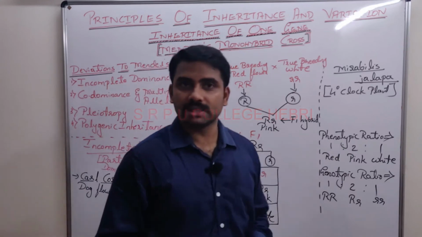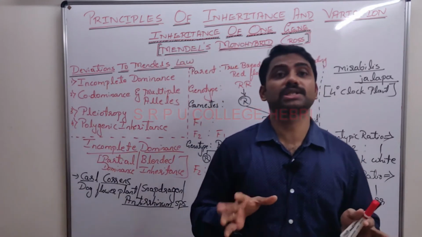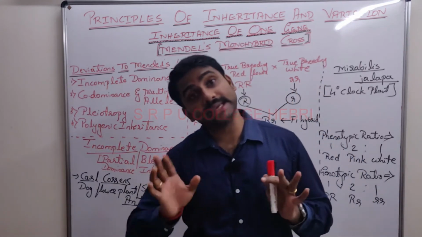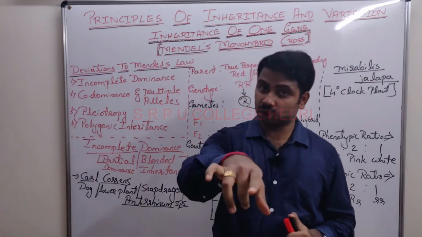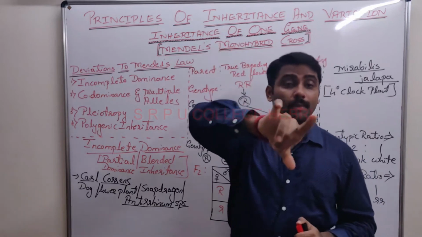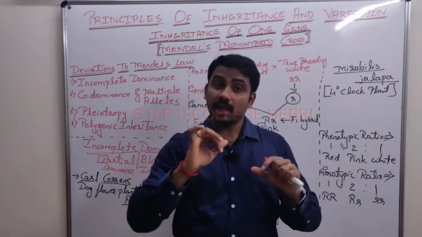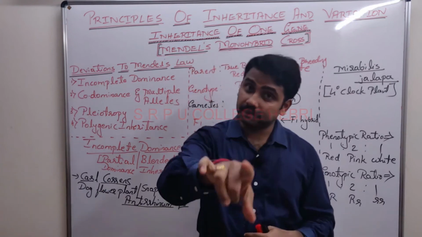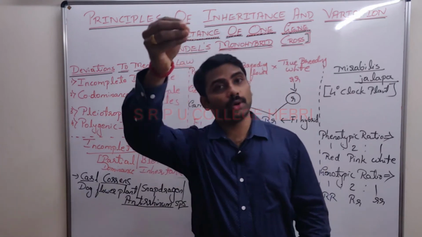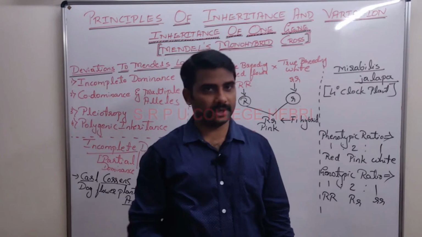Do you remember this? In which condition we saw the phenotypic ratio was equal to genotypic ratio? That was in monohybrid test cross, the previous session, right? Monohybrid test cross. If the given F1 plant is heterozygous, in that case you got phenotypic ratio equal to genotypic ratio.